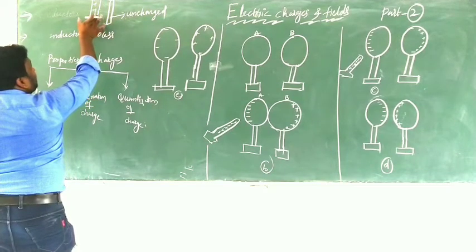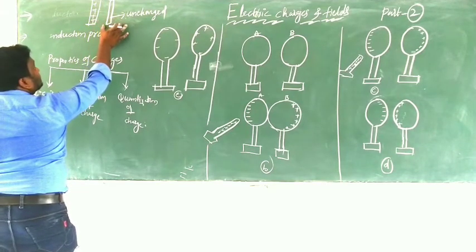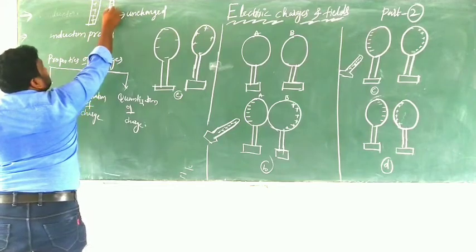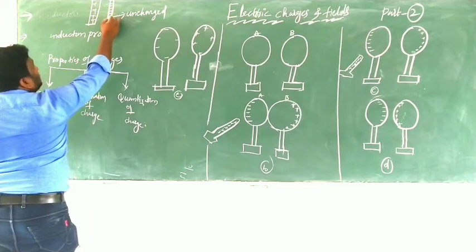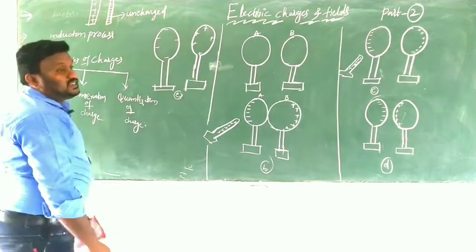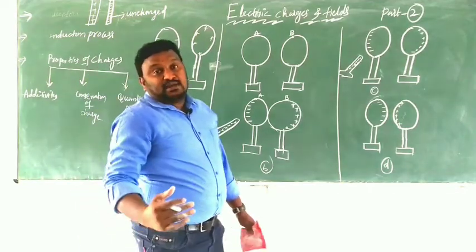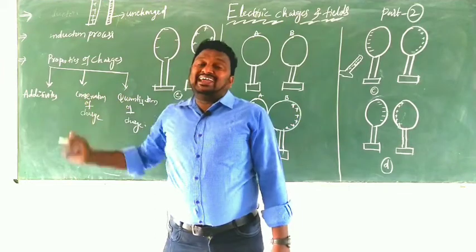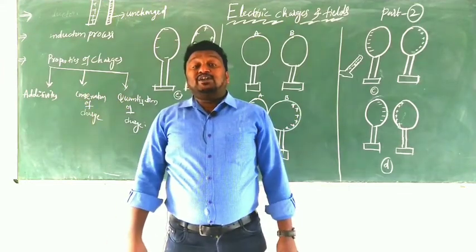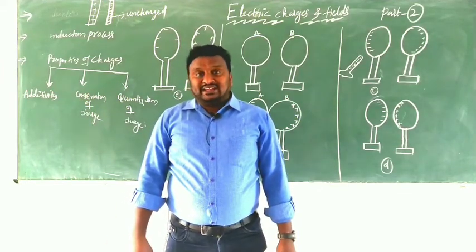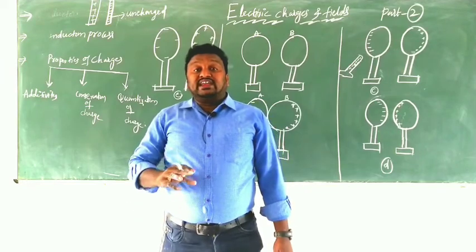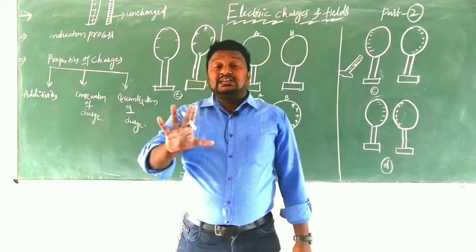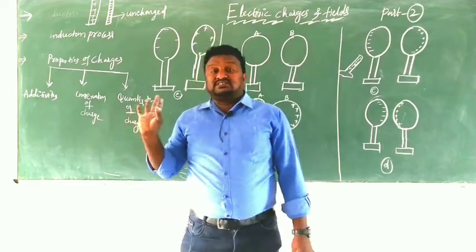When we keep Y very near to X, the opposite charge will be developed on the uncharged conductor. The same amount of opposite charge will be induced on X. That phenomenon is what we call induction, that is, electrification by the induction process.